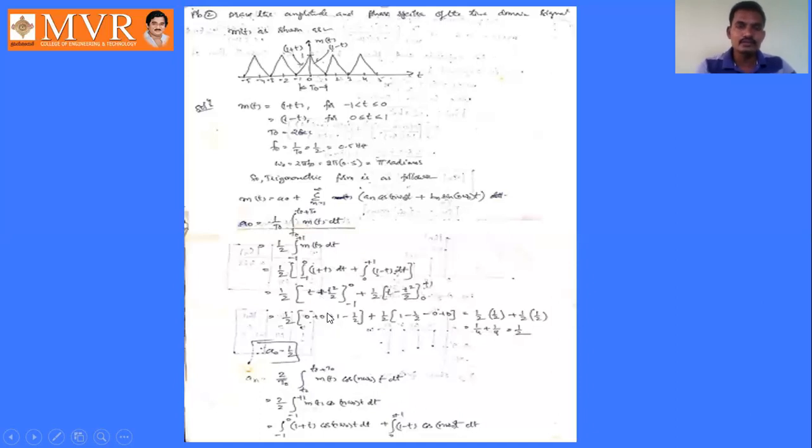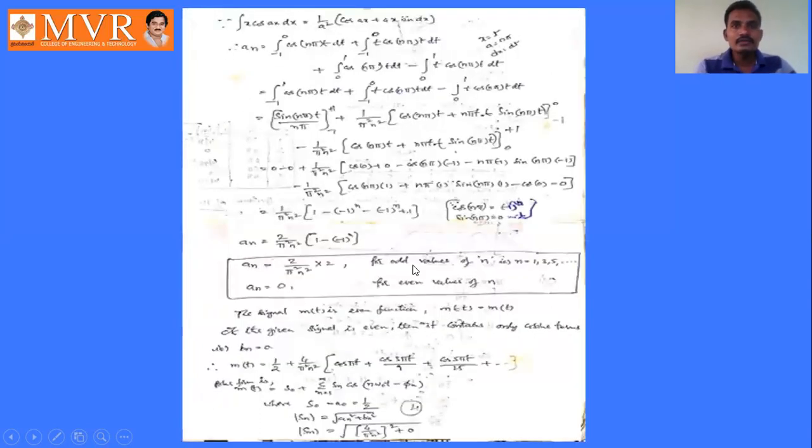So minus 1 to 0 m of t into cos n omega naught t plus integral 0 to 1 m of t, that is 1 minus t, into cos n omega naught t dt. What is t naught value? That is 2. 2 by 2, its value is 1. So integral minus 1 to 0 of 1 plus t into cos n omega naught t dt plus integral 0 to 1 of 1 minus t cos n omega naught t dt.